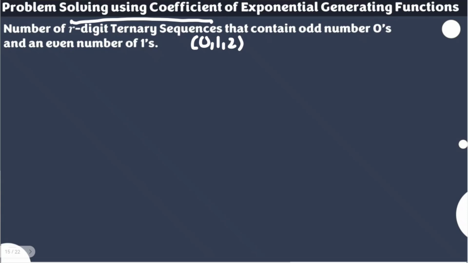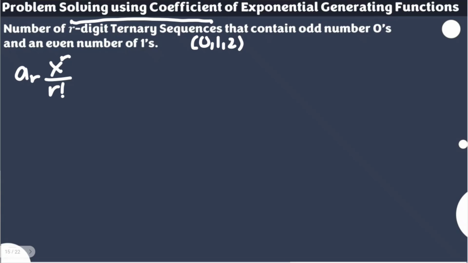of an r-digit ternary sequence, the number of zeros is odd, so there will be 3 zeros, 5 zeros, 11 zeros, and an even number of ones: 2 ones, 6 ones, 10 ones, just like that. We don't have a restriction for 2, so we're going to leave it as it is. To identify the number of r-digit ternary sequences using the given condition, we are to identify the a sub r to be paired with x to the power of r over r factorial.